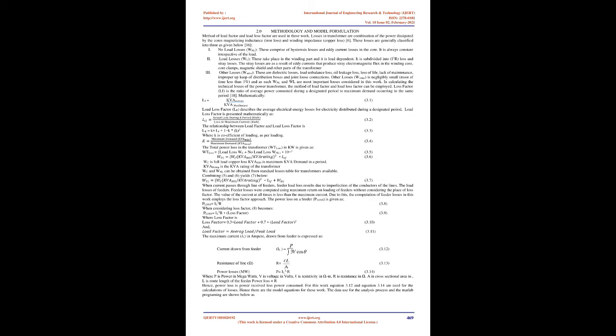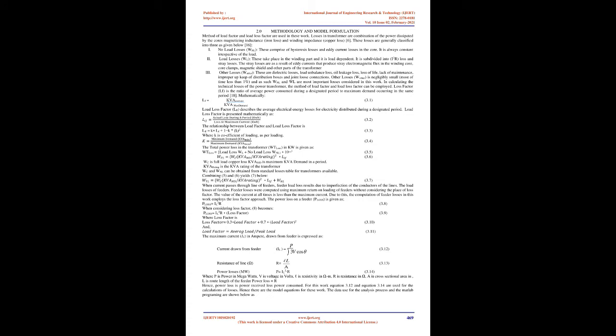Its main objective is to provide a solution that will be used for effective planning of electricity distribution in Calabar area. To formulate a better model that will be used to calculate the power losses in Calabar. To compare the losses in different feeders in the area and the causes. 2.0 Methodology and model formulation.